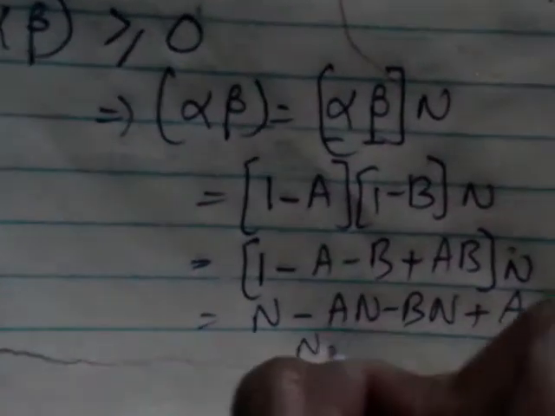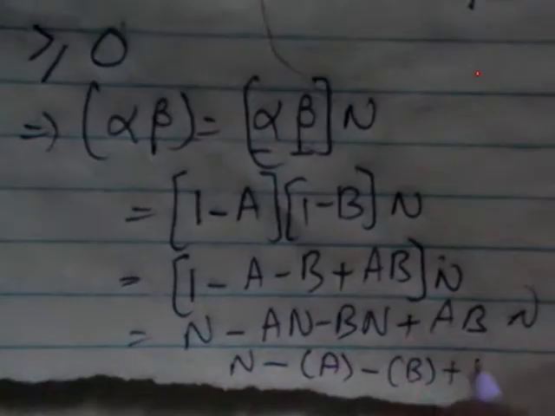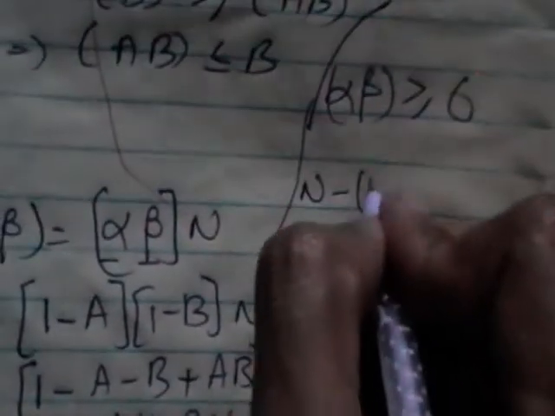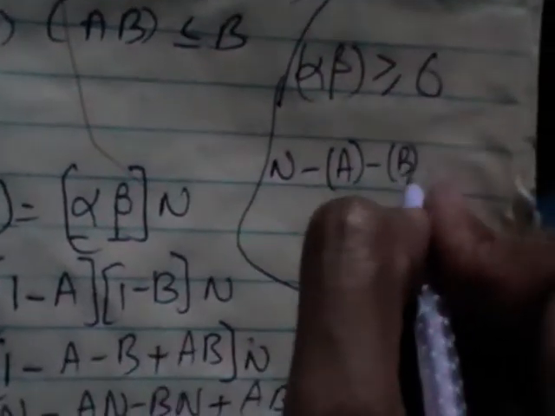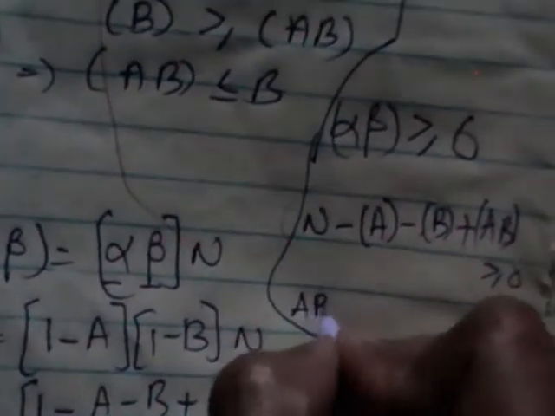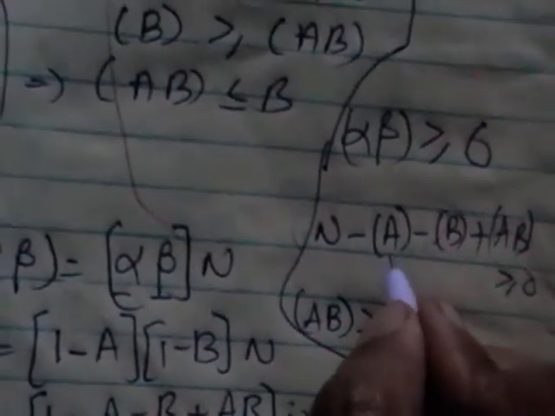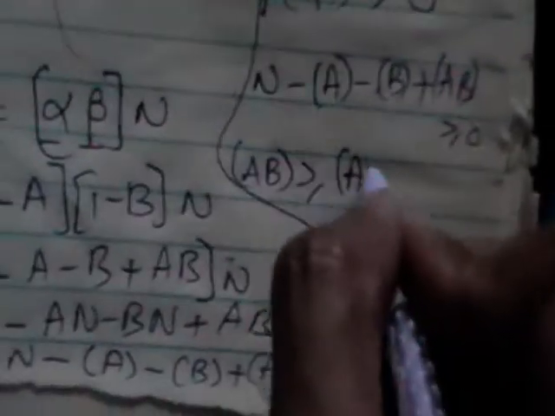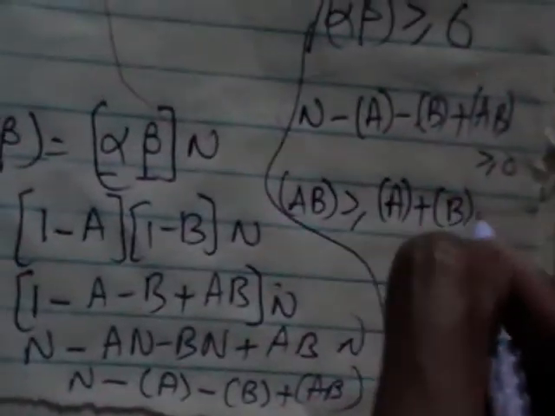So we write n as it is, An is (A), Bn is (B), and ABn is (AB). As (alpha beta) greater than or equal to 0, this entire term n minus (A) minus (B) plus (AB) is greater than or equal to 0. You shift all these terms to the right hand side, which implies (AB) greater than or equal to minus n, minus A becomes plus A, minus B becomes plus B.